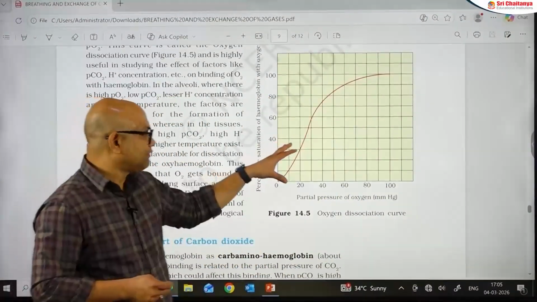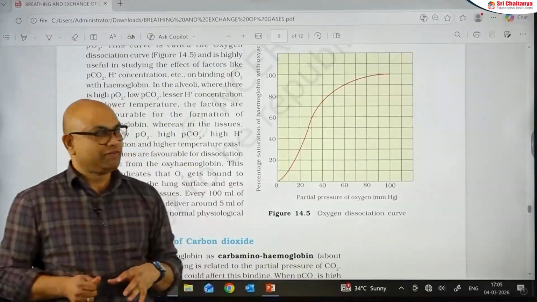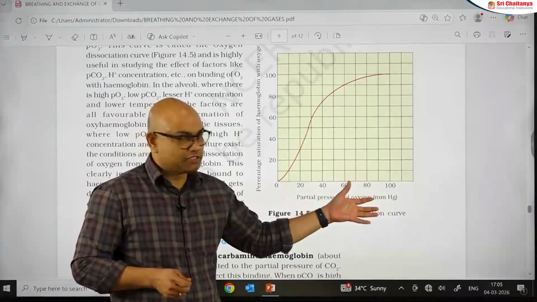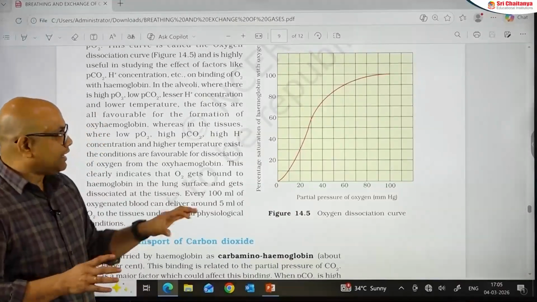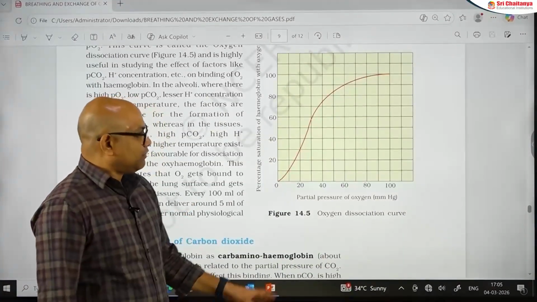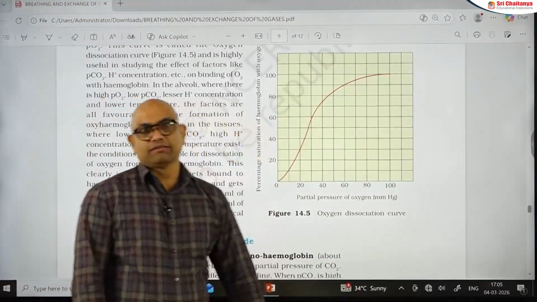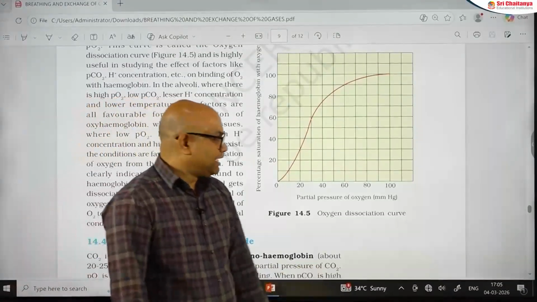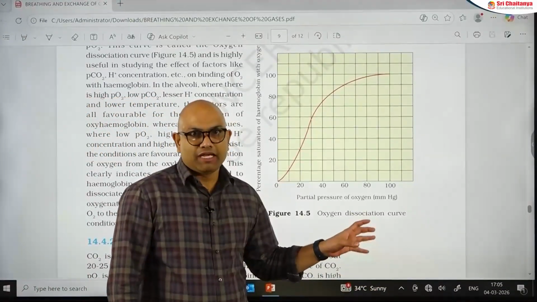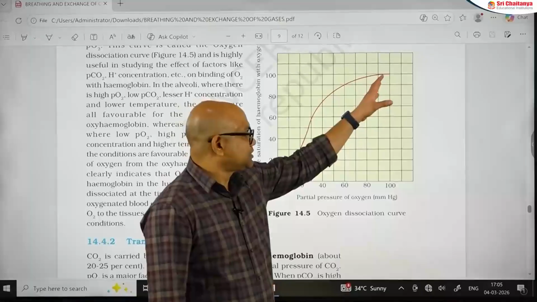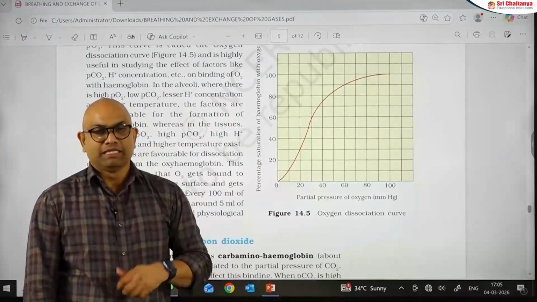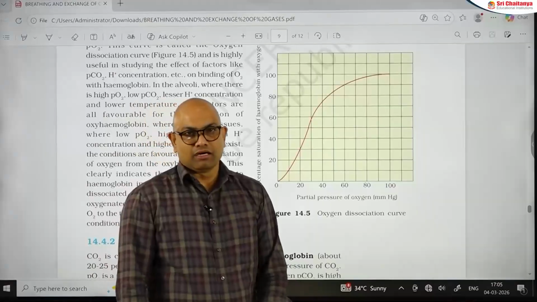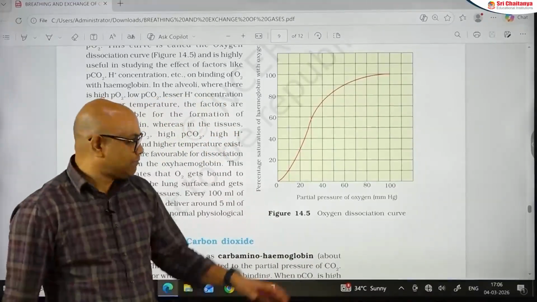This is the standard graph that explains the relation between partial pressure of oxygen and the percentage of hemoglobin that is saturated. According to the standard graph, when the partial pressure of oxygen in the oxygenated blood is around 95 mm of Hg, it can saturate nearly 97% of hemoglobin. But in the deoxygenated blood, the partial pressure of oxygen is around 40 mm of Hg.